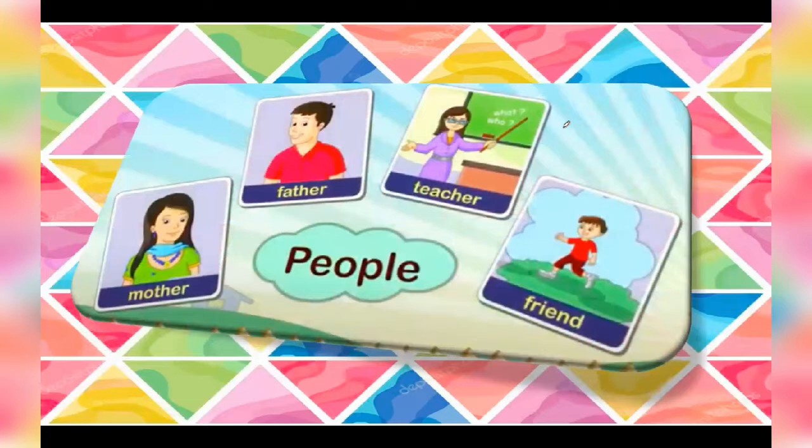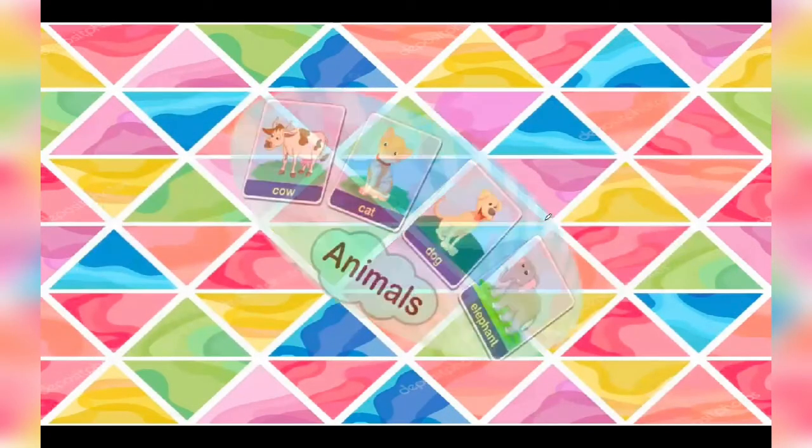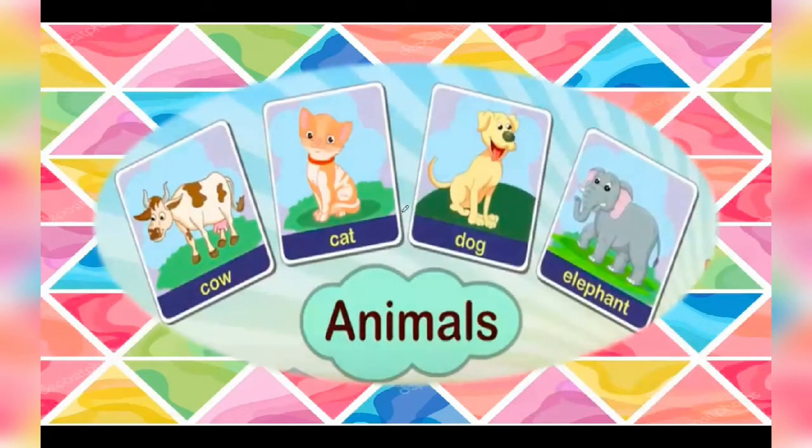Now let's have some examples of people. Here in people we have mother, father, teacher, and friend. These all are the names of people, right? So all the names of persons are called nouns. Moving to our next example, here we have animals: cow, cat, dog, and elephant. These all are animals.